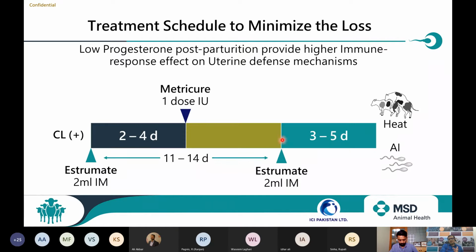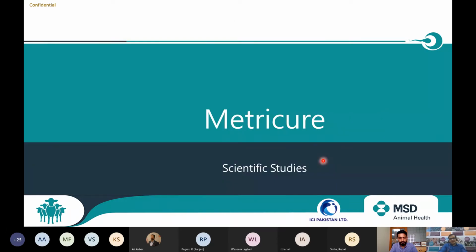So within 15 days, you are going to reduce the loss of 7 days. 7 days multiplied by 1500 approximately, so almost 10,000, 11,000 loss we are reducing by this treatment. Just by adding one Estrumate 2 ml on the 11th to 14th day post first injection. So this will reduce the losses as well as provide better results and early insemination and early breeding of the animal. So these are the treatments and preventive treatments which we discussed.